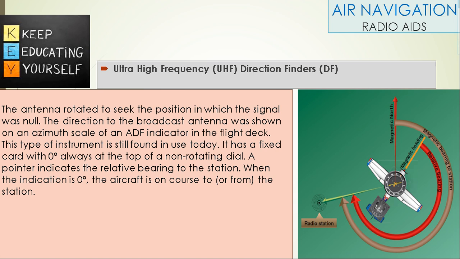The antenna rotated to seek the position in which the signal was null. The direction to the broadcast antenna was shown on an azimuth scale of an ADF indicator in the flight deck. This type of instrument is still found in use today. It has a fixed card with 0 degrees always at the top of a non-rotating dial. A pointer indicates the relative bearing to the station. When the indication is 0 degrees, the aircraft is on course to the station.